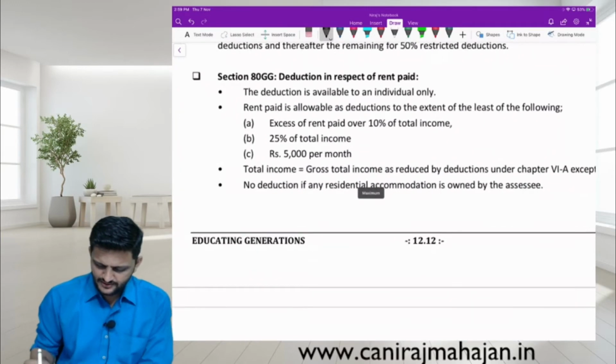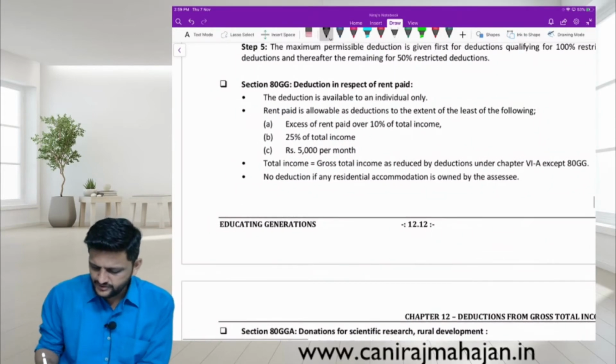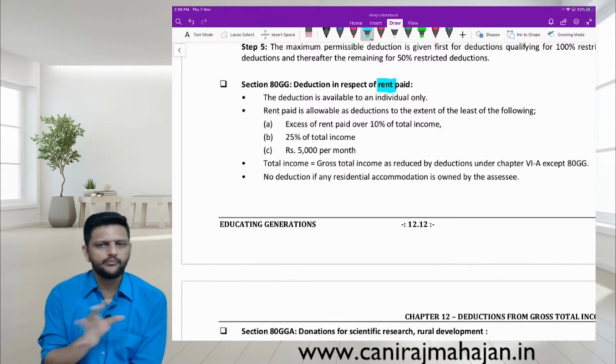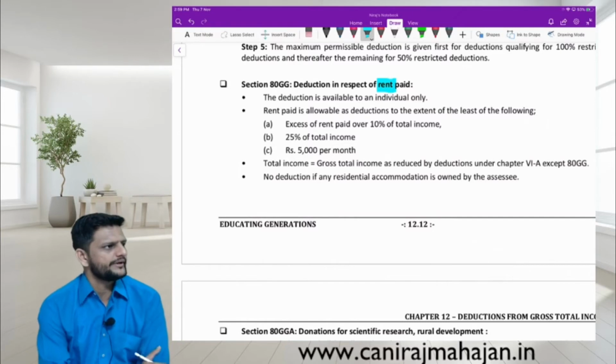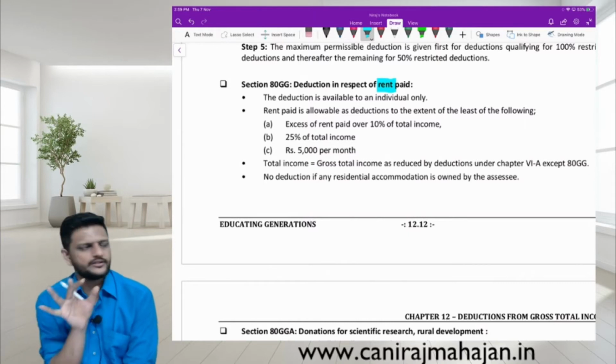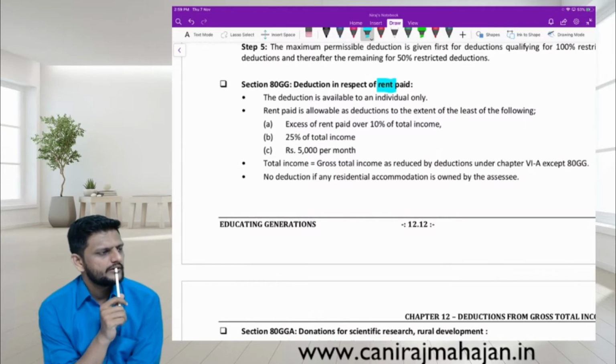80GG. Deduction in respect of rent paid. Pay attention, important. Rent paid. Where do you get the benefit? Rent you will pay obviously for house property, assume that, not machinery rent. Rent you are paying for house property. Where will you get the benefit of the same? Except 80GG. Okay, that is a house property, good. You are paying rent or receiving rent?